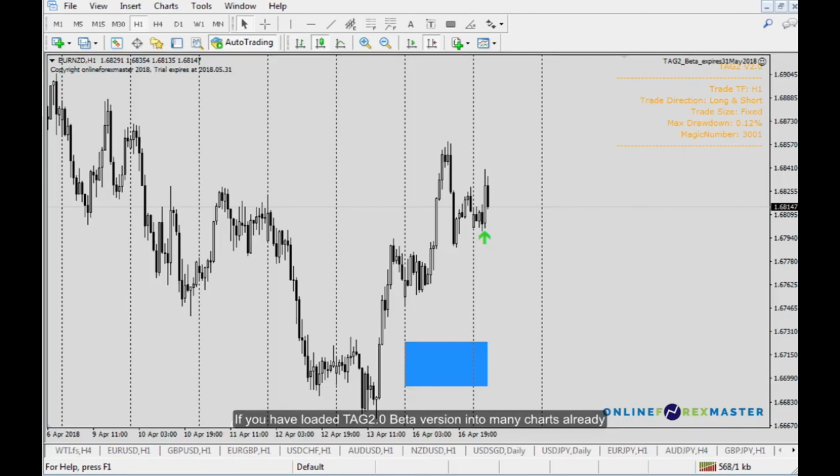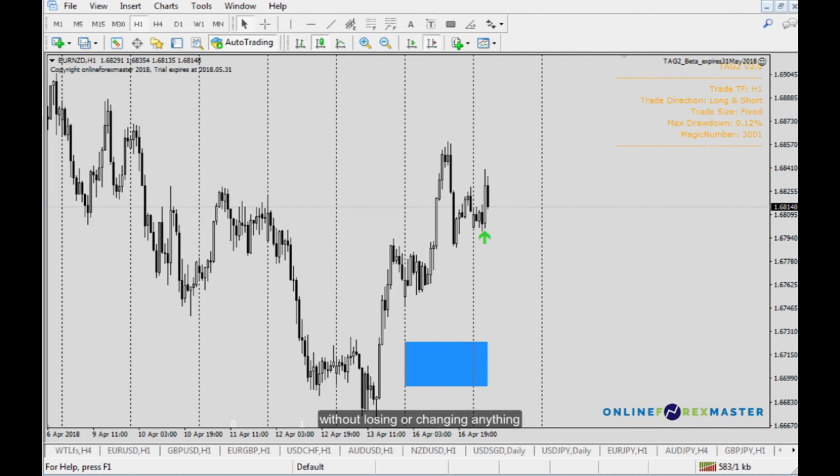If you have loaded the TAG2 Beta version into many charts already and do not want to re-drag the new version into each file individually, but most important, do not want to lose the current activation of code signals, this video will show you how to replace the old version with the new version without losing or changing anything.